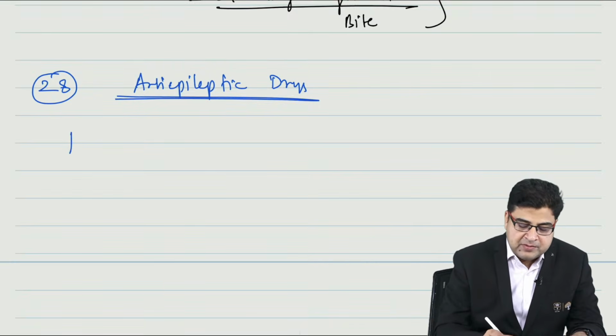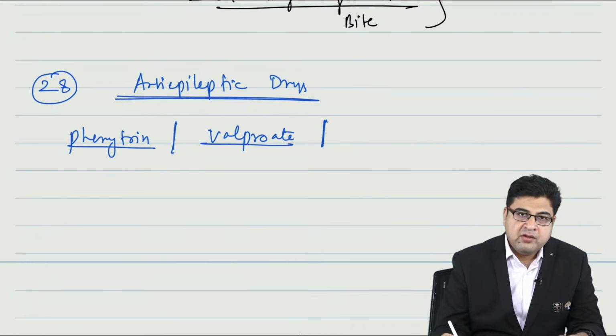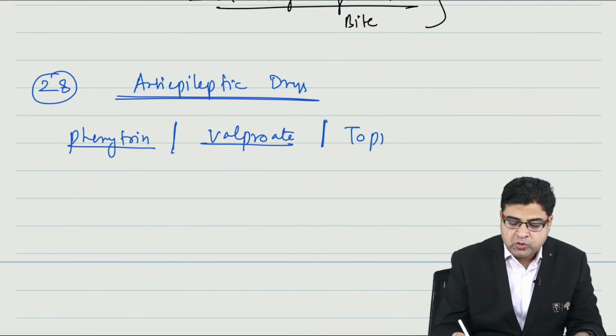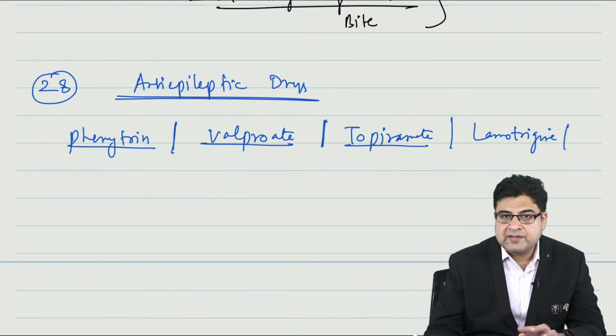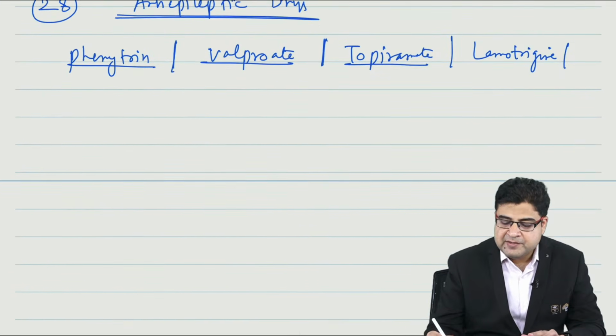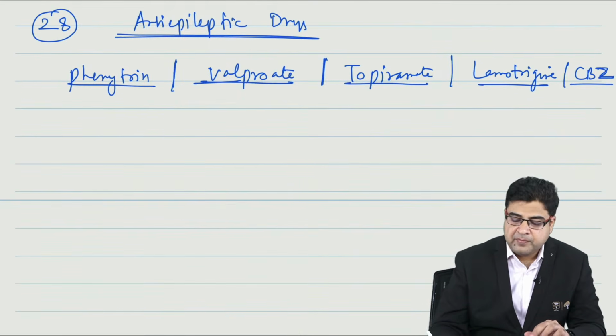So in anti-epileptics, the medicines which are important for your exam are phenytoin. Second is sodium valproate. So sodium valproate is important. Phenytoin can be asked. Topiramate is a third medicine which they can ask. The fourth medicine is lamotrigine. And the fifth medicine is carbamazepine. So these are the 5 medicines they can ask in your exam from this topic of anti-epileptics, right?